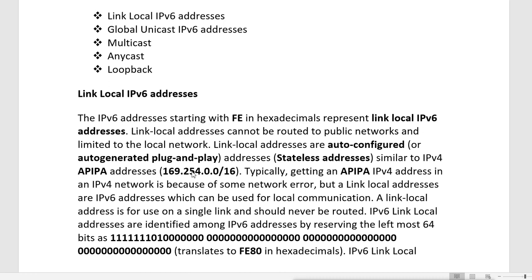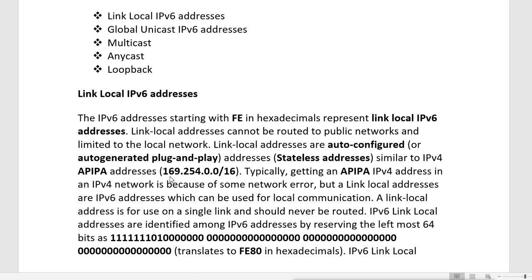Your device will assign itself an IP from this range, and that is called the APIPA range. This happens only in Windows machines. It is automatically configured, automatically generated, but it only happens in Windows.